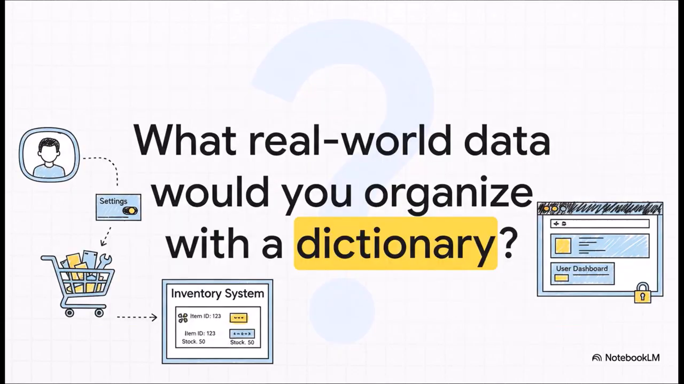Now that you've got this idea of key-value association, think about all the real-world data you could organize this way. User profiles on a website? The inventory in a video game? Settings for an application? The possibilities are literally everywhere.